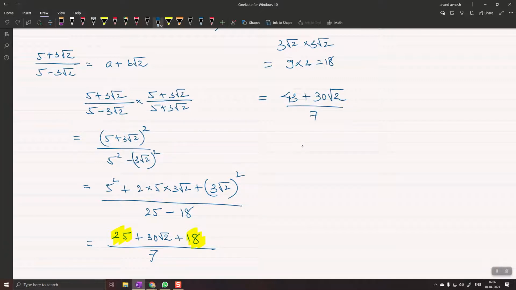Okay. Now see, this is the rationalized form of our question's LHS. What should I do with this now? No, we will write (43 plus 30 root 2) upon 7 equal to a plus b root 2. Correct. Very good. Next. What should I do now? I am very near to the answer. I am very close to the answer.